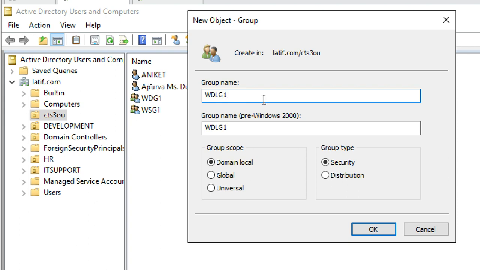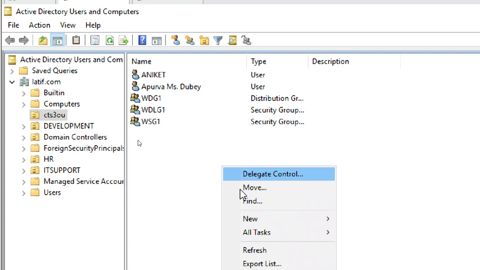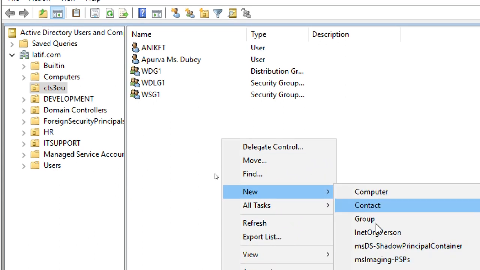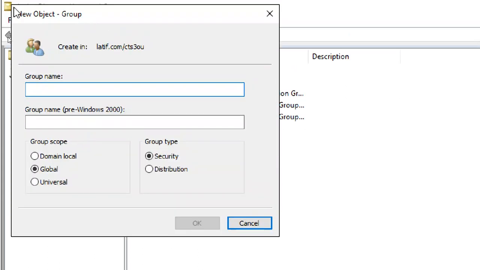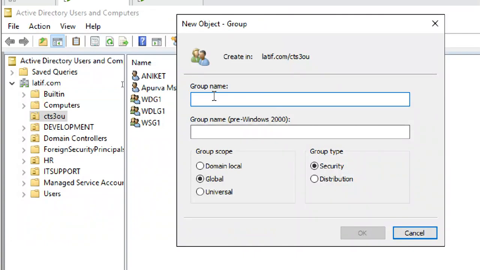WDLG1 is a domain local group as well as a security group. So I created a group. Now I'm creating another group, global group. I'm creating WGG1, global group 1.